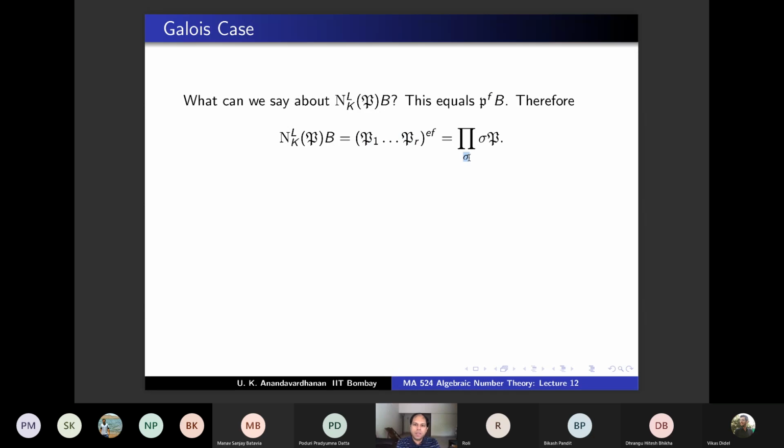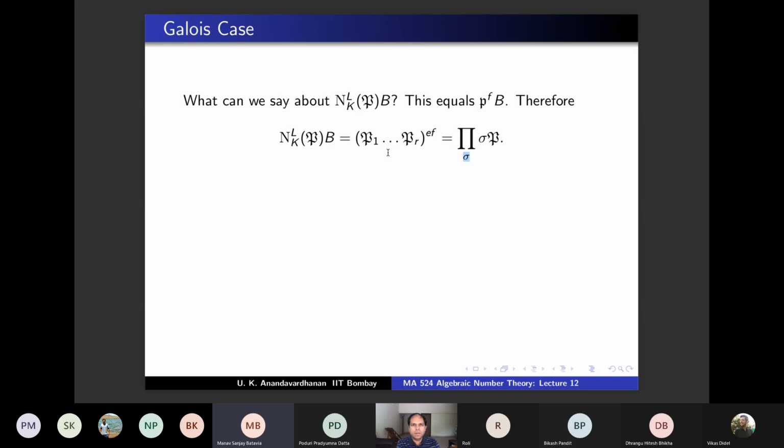And what is the indexing set? The indexing set is the degree of L over K, right? So EFR, you were saying it's EFR, and that's why. It is this particular power, the power of EF, and EFR is precisely this indexing set. That's this identity, right? I'm just thinking EFR is equal to the degree of L over K. That is fine. But is this not possible?